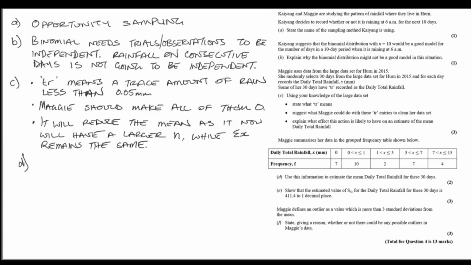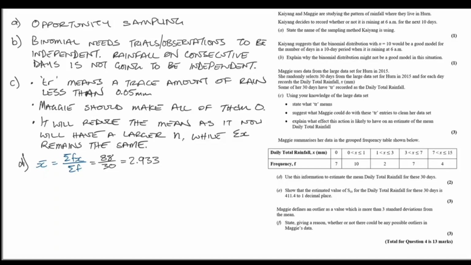We're told that Maggie summarized her data in the grouped frequency table shown below. We're asked to use this information to estimate the mean for these 30 days. This should just go straight into your calculator. Midpoints and frequencies go into list 1 and list 2, and we know from there we can use the formula x bar equals the sum of fx over the sum of f. All three of these values are on your calculator screen. 88 divided by 30 equals 2.933.